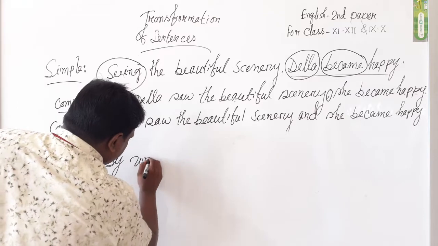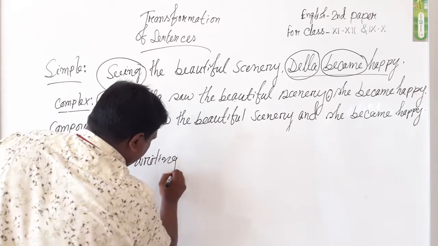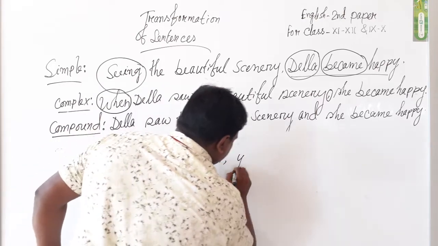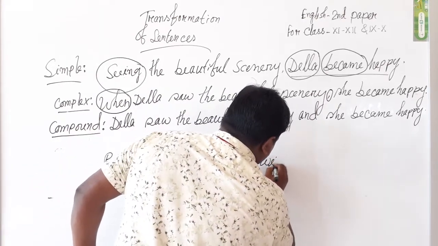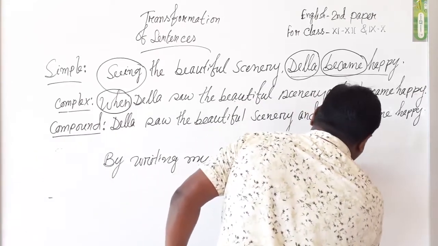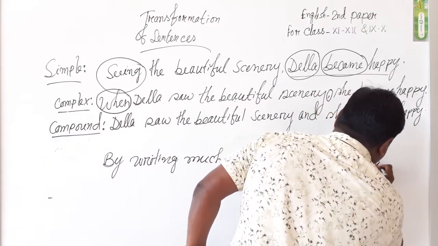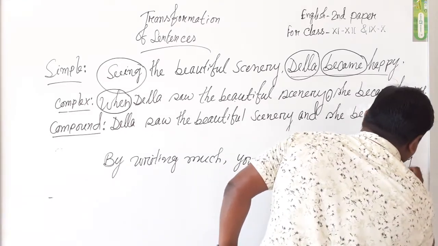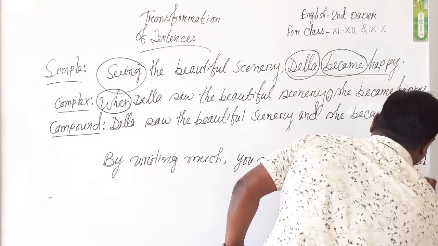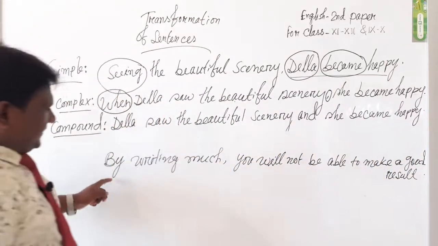By writing much, you will not be able to make a good result. Please look at me, dear students.